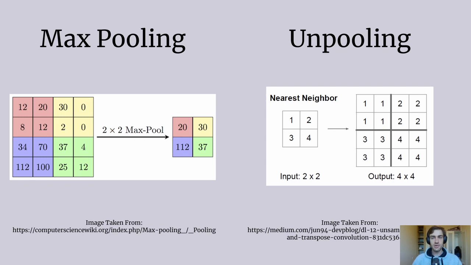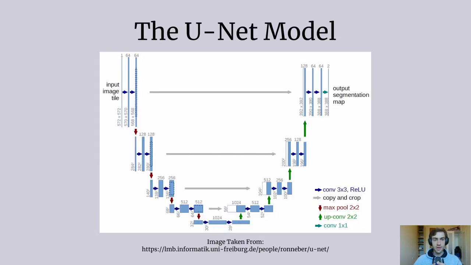Any convolution done after max pooling will then have twice the reach compared to the original image. To return back to the original image resolution, we will be applying a few unpooling layers, which basically just duplicates pixels to increase the resolution. The UNet model has an encoder and decoder stage.